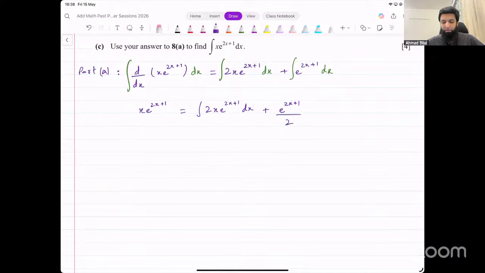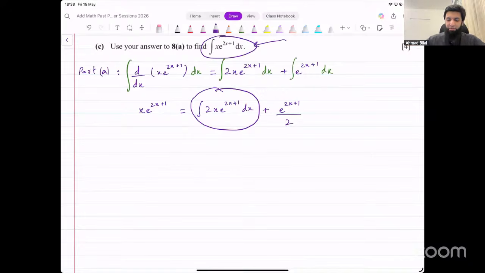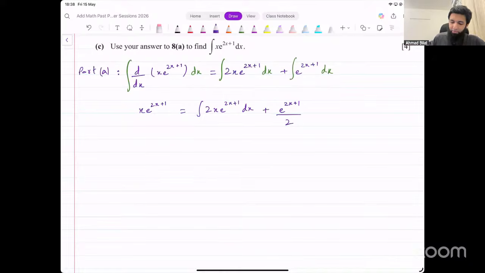So now you see, we have one term that still has an integral sign on it, and it's very similar to what we want to evaluate at the end. Let's make this the subject. So what I'll do is keep it on the right side and take the rest of the terms to the left. So I have 2x.